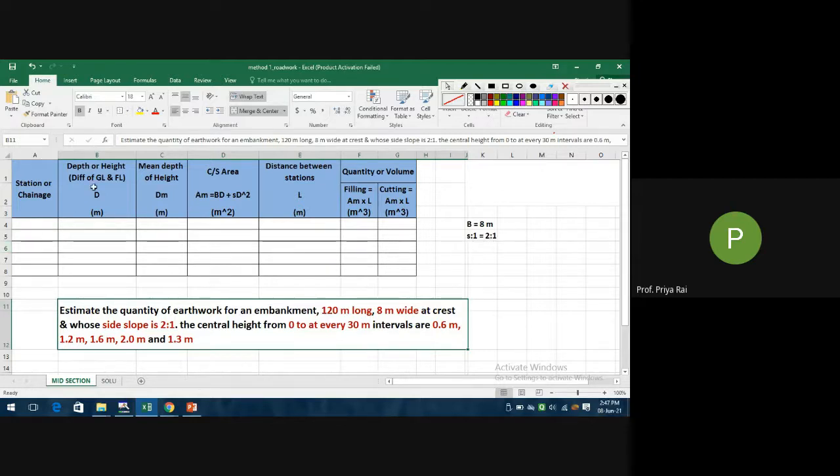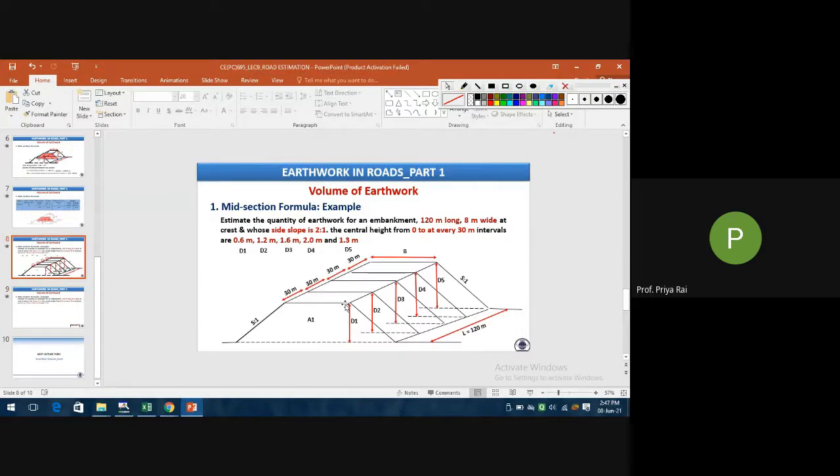So we have drawn the table like this. Now comes the chainage. Tell me how many stations, how many chainages will there be? 5, because there are 5 height values. That means there are 5 stations where we are taking these height values, not 5 sections. In the diagram itself you can see: 1, 2, 3, 4, 5 stations.